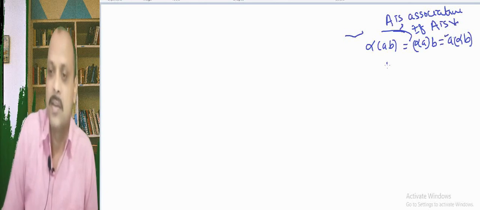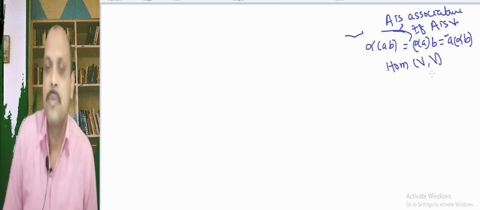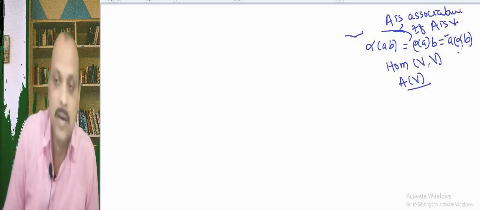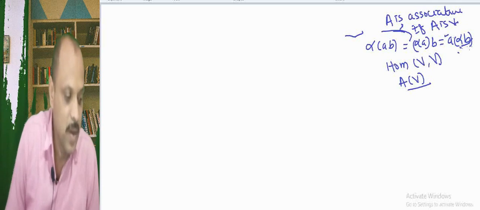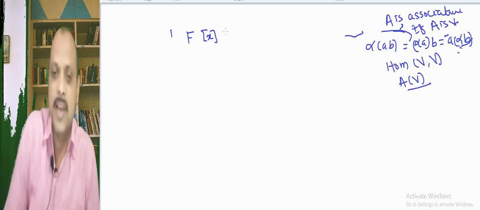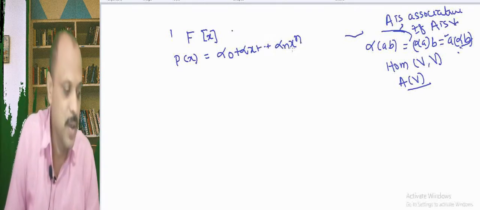We have taken A as an associative ring, and if this associative ring A is a vector space, then we have also seen that the set of homomorphisms, or linear transformations, from the vector space V into the vector space V is denoted by A of V. Now friends, as A is a vector space, we denote by F of x the set of polynomials, and any element, suppose we have a polynomial p of x, is written as alpha 0 plus alpha 1 x plus up to alpha n x raised to n.